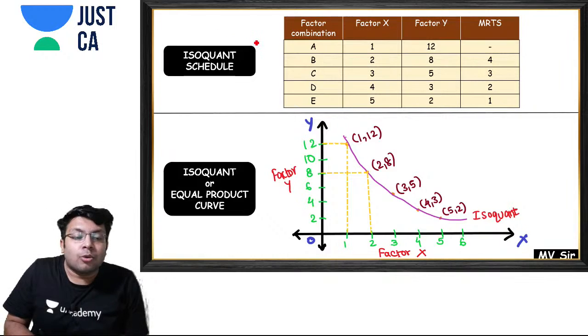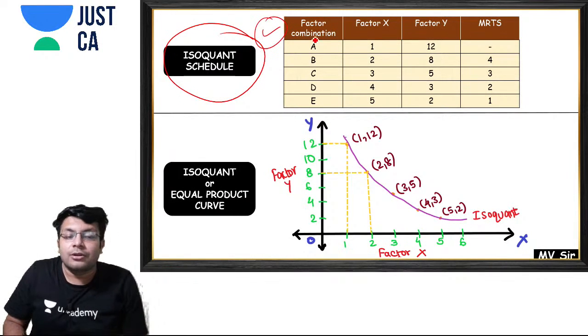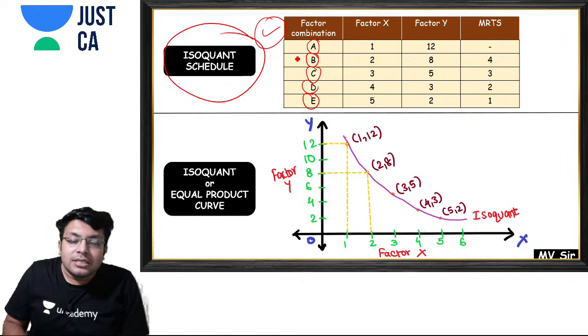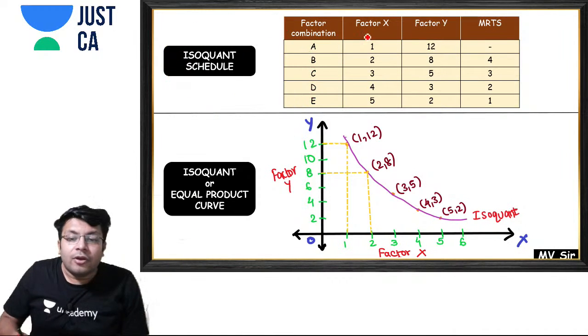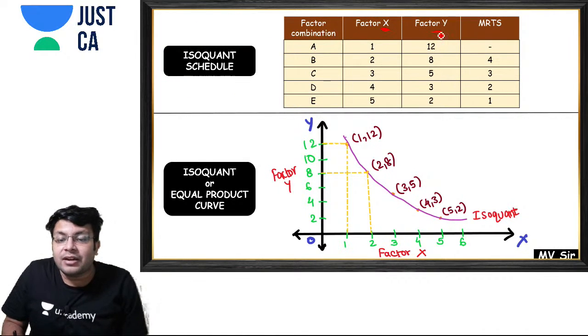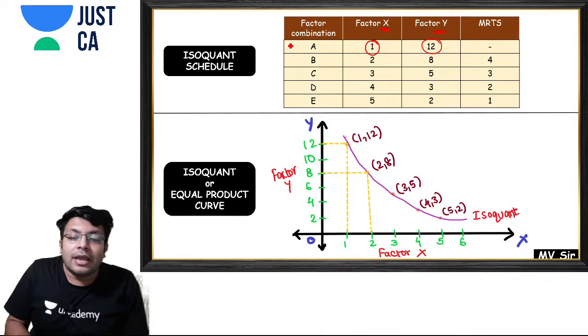Next point is the isoquant schedule. See over here, I have an isoquant schedule. These are the factor combinations: combination A, B, C, D, E. Since this is an isoquant schedule, if you have two factors, factor X and factor Y, and you use 1 unit of X and 12 units of Y, I'm assuming you get 100 units of output.